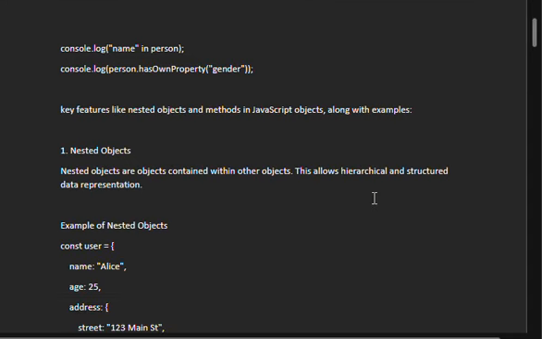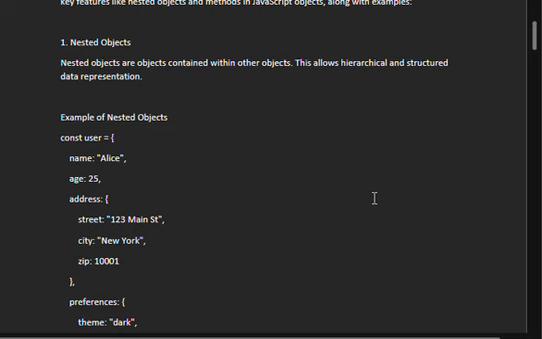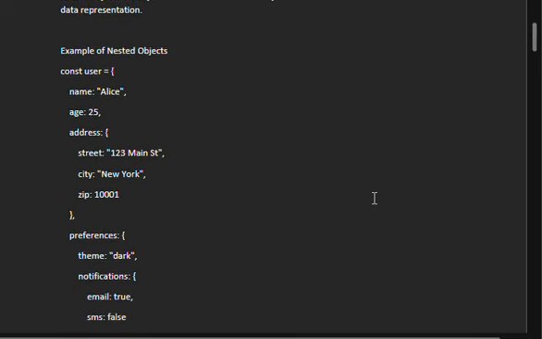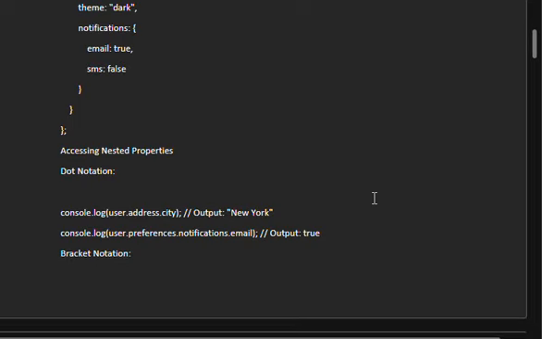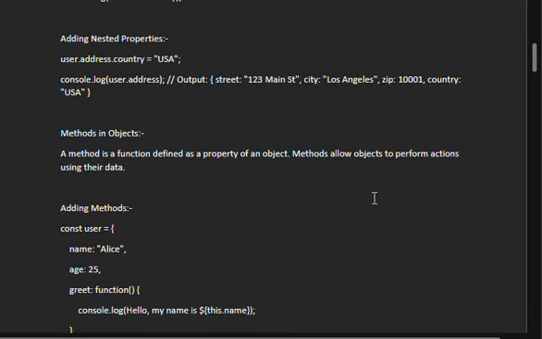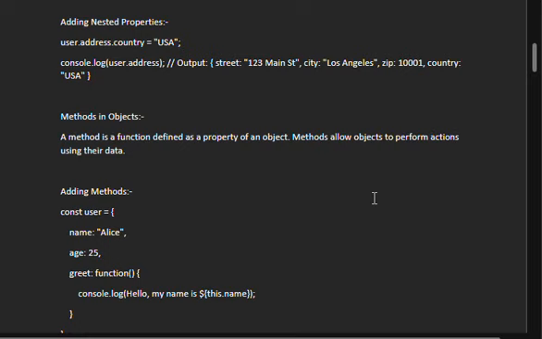One is nested objects. Nested objects are objects contained within other objects. This allows hierarchical and structured data representation. An example of a nested object is given here. Check this one. And next is dot notation, etc. Adding nested properties, and adding methods in objects.